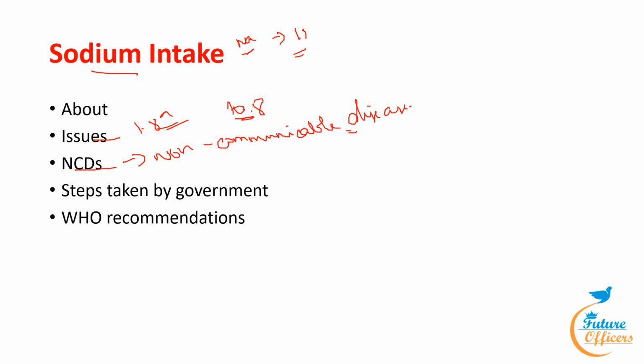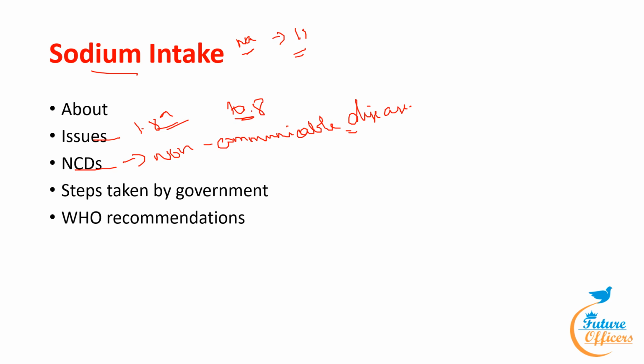The major NCDs share 4 behavioral risk factors: unhealthy diet, lack of physical activity, and use of tobacco and alcohol. Factors contributing to the rise of NCDs also include aging, rapid unplanned urbanization, and globalization. NCDs including heart disease, stroke, cancer, diabetes, and chronic lung disease are collectively responsible for nearly 74% of all deaths worldwide. So what are the steps taken by the Government of India to prevent these NCDs?